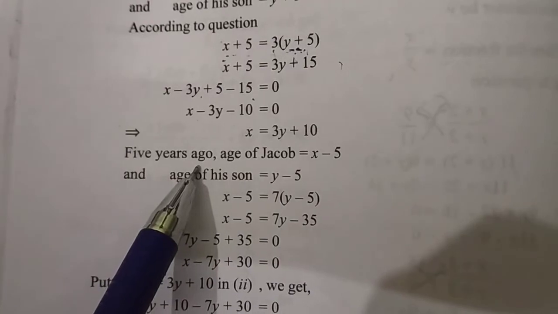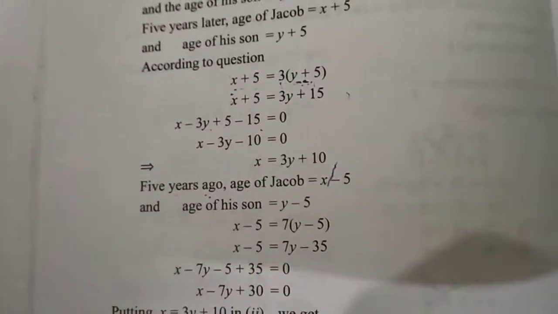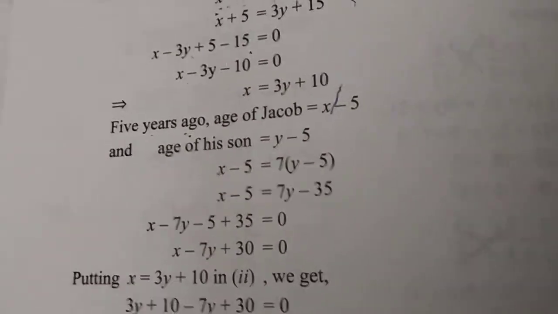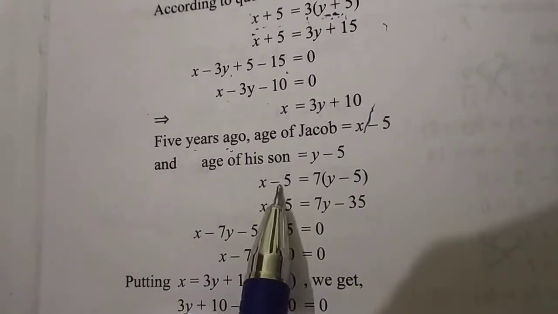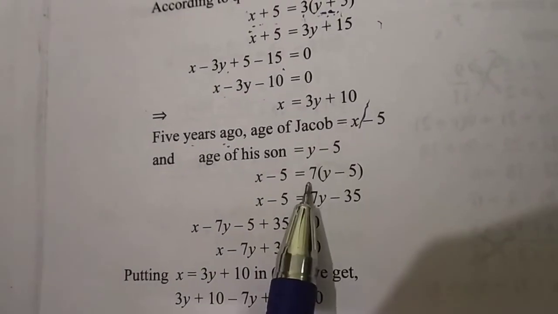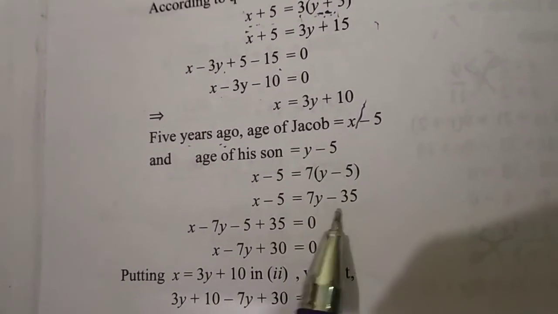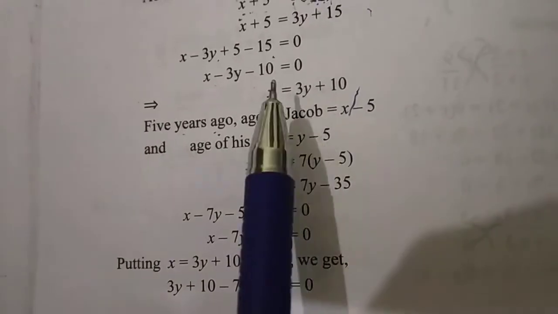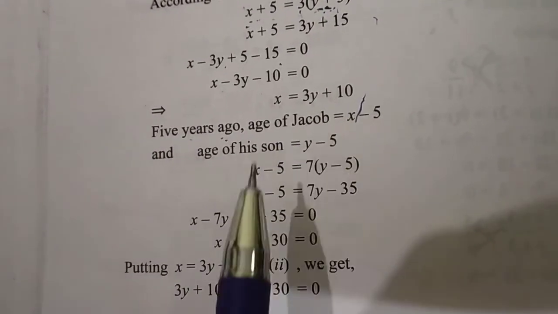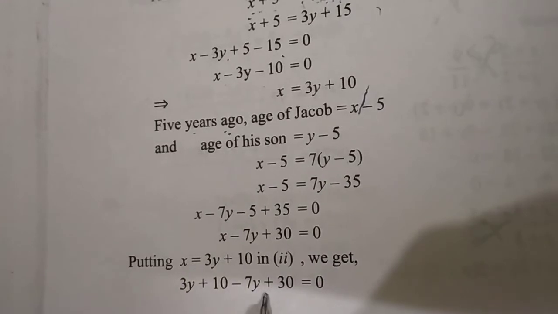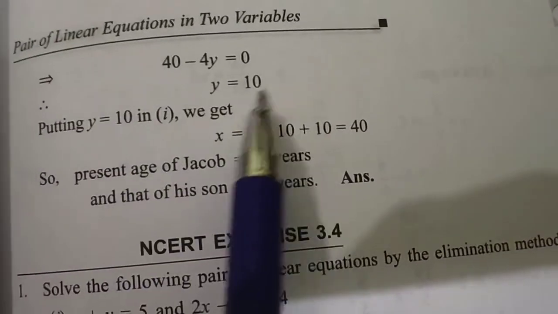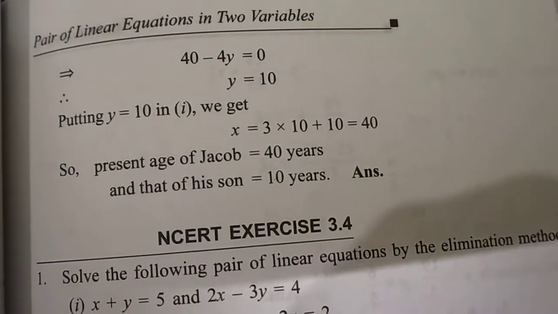Now 5 years ago obviously their ages were 5 years less. So it will be x minus 5 and y minus 5. He is saying that 5 years ago Jacob's age was 7 times his son's age. So let's multiply 7 with the son's age. So we got this equation. You can easily solve. Now this value of x, 3y plus 10, you have to place here in this equation. 3y plus 10 minus 7y plus 30 is equal to 0, and with the help of this we have got our answer. Thank you and have a nice day.